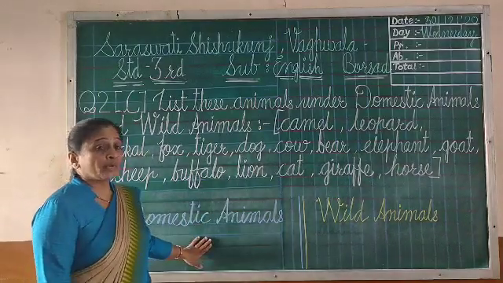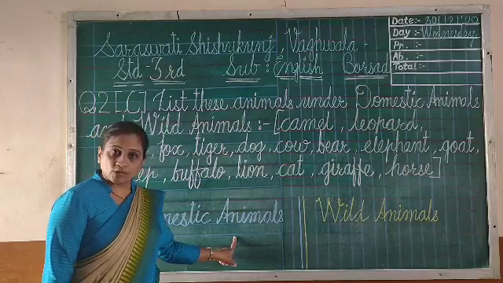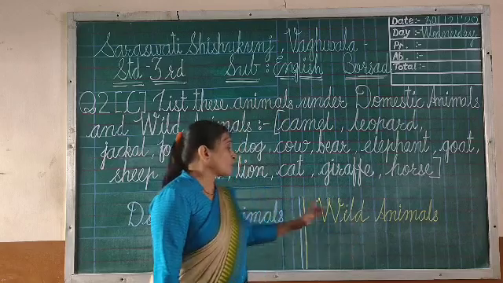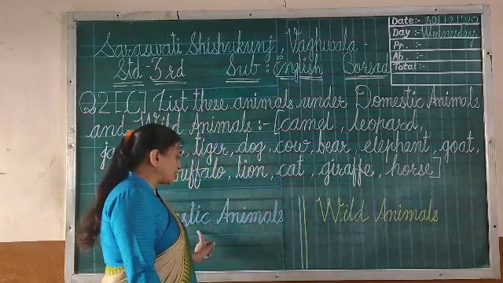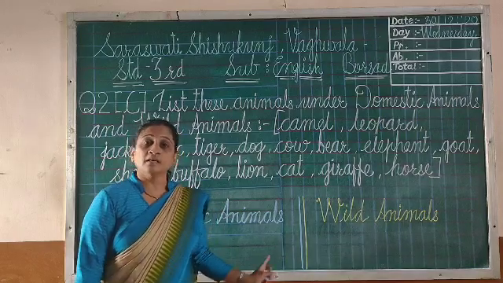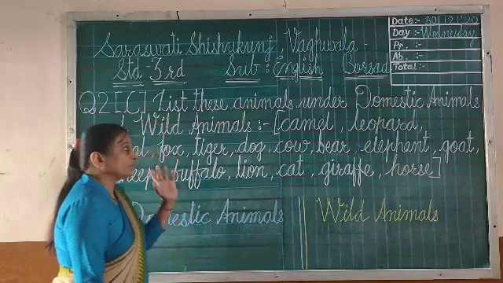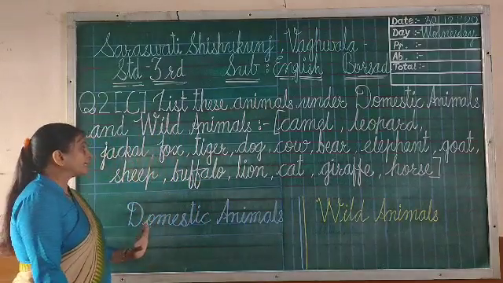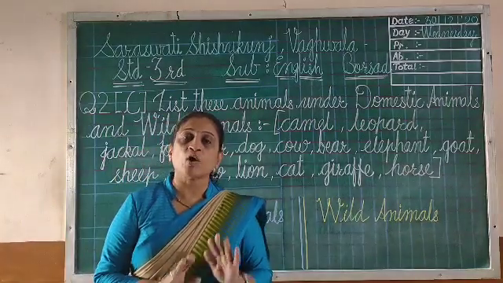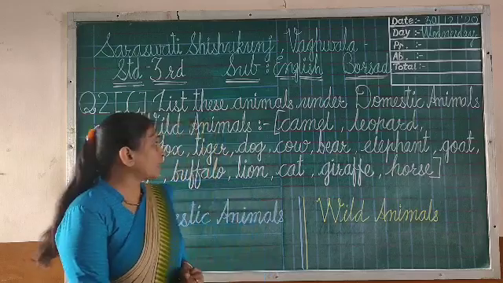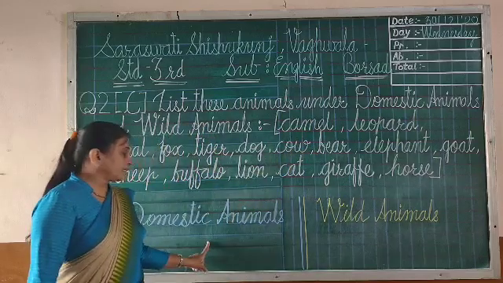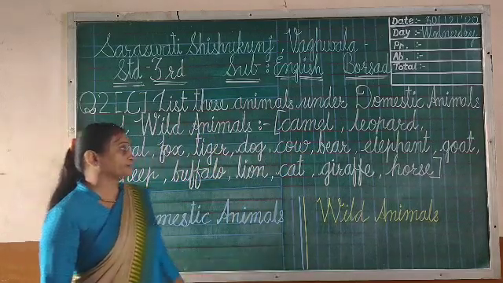What you have to do, you will get one column of domestic animals in your paper and one column of wild animals in your paper. Okay. So you have to bifurcate. First of all, you have to see whether domestic or wild is written, and then you have to write the names downside. And how I told you, for whichever spelling you have completed writing, you have to do a little bit of underline, so you will understand this word is finished. This name you have already completed. Okay. Now let's see the first one, camel. Camel is domestic animal, so you have to write camel here in the domestic animal column.